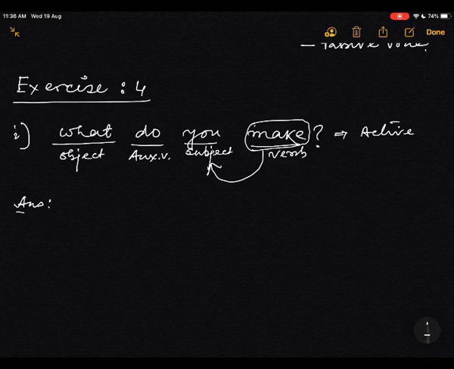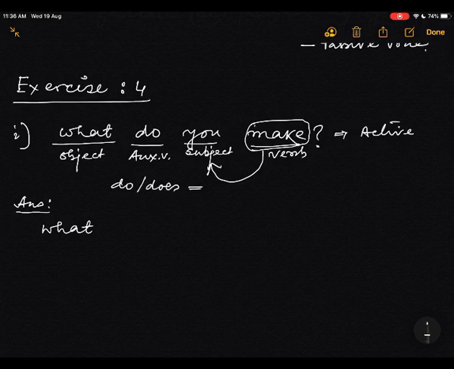Passive voice will begin with object. Write down the object first. What? Object. Now do, when do goes to the passive voice, you know, do means do, does. In the passive they will give am, is, are in the passive.